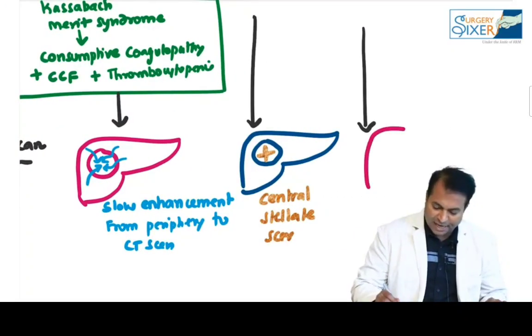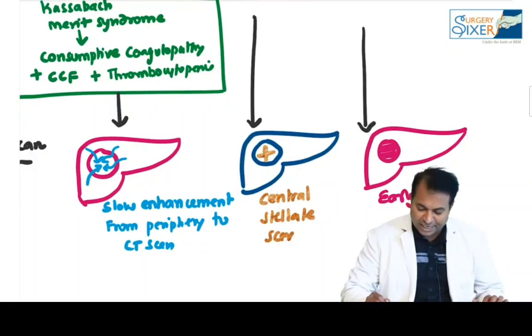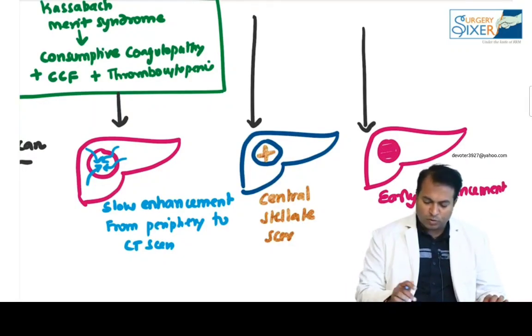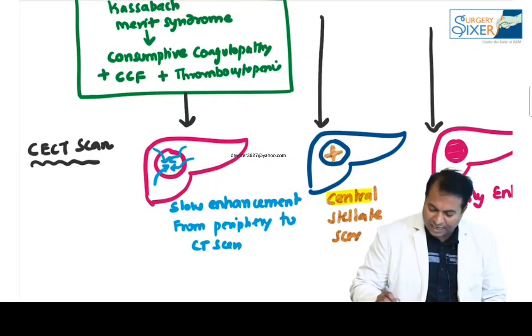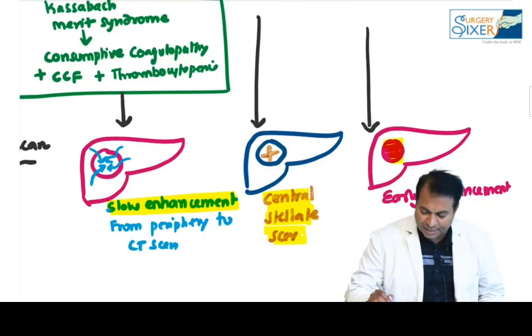In adenoma, what is the CT scan finding? There is early enhancement of the lesion. The moment you give contrast, immediately the lesion gets enhanced. Early enhancement is a feature of adenoma. So please don't forget: FNH has a central stellate scar, hemangioma shows slow enhancement from periphery to center, and early enhancement is seen in adenoma.